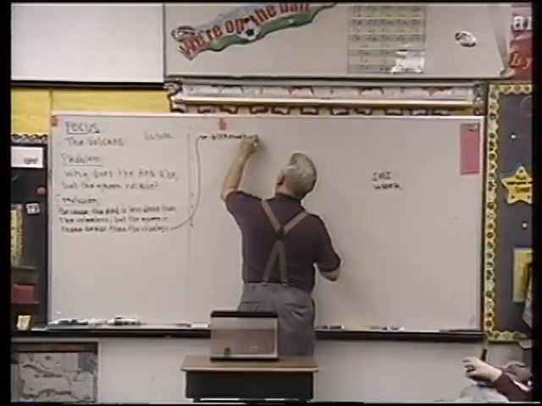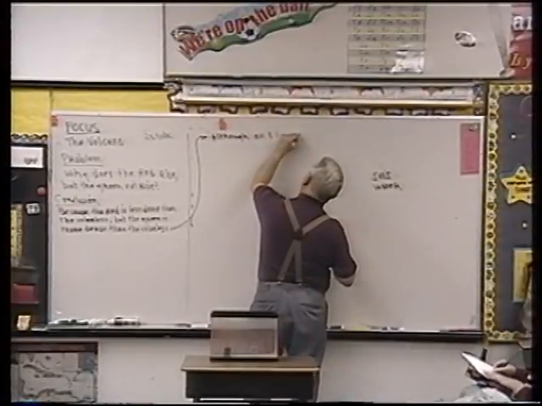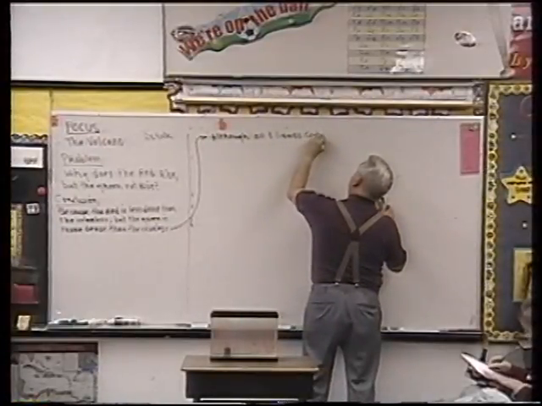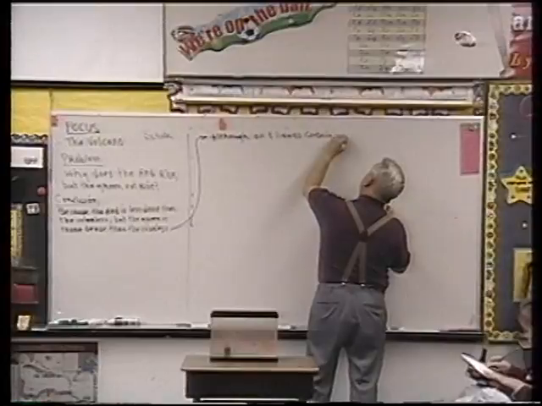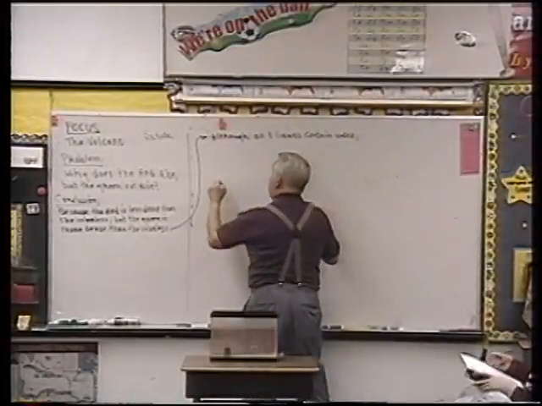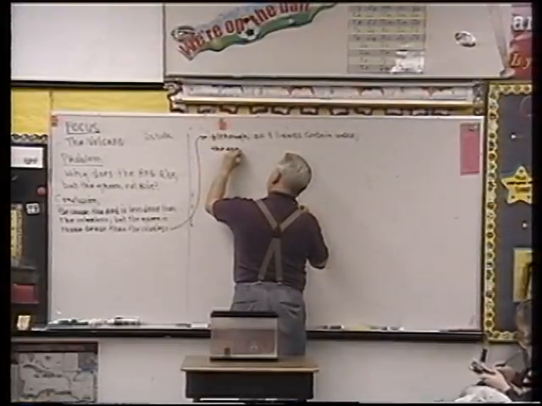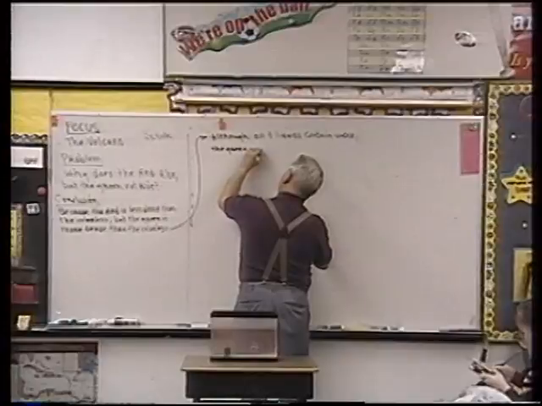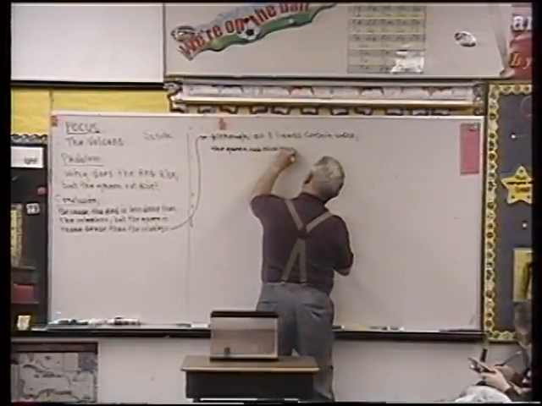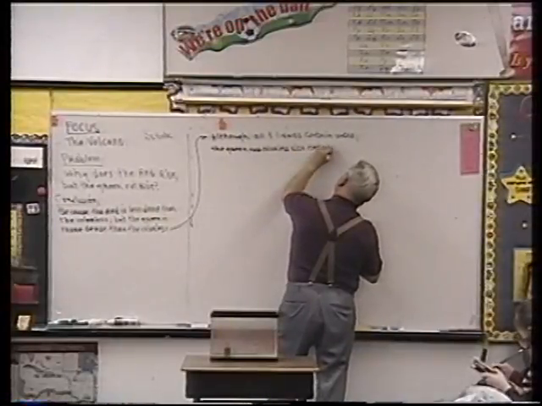Although, all three liquids contain water, comma, because there's a pause, the green and colorless also contain salt.